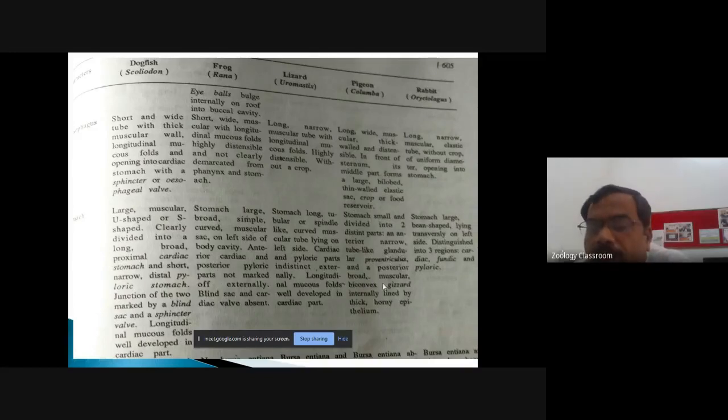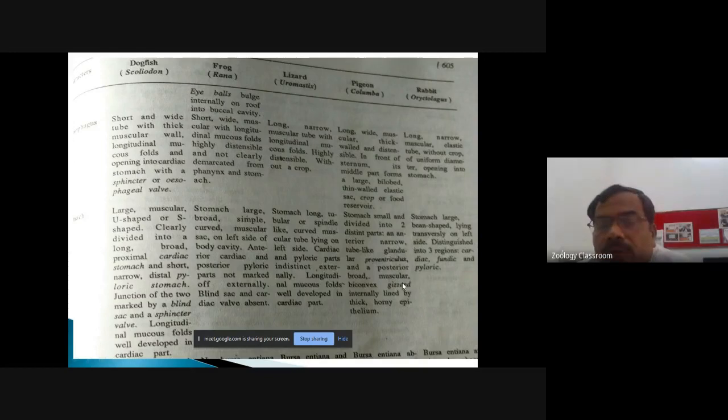And the posterior broader muscular biconvex part is known as the gizzard. This gizzard is internally lined by thick, horny epithelium, which is useful for grinding the hurriedly eaten grains.